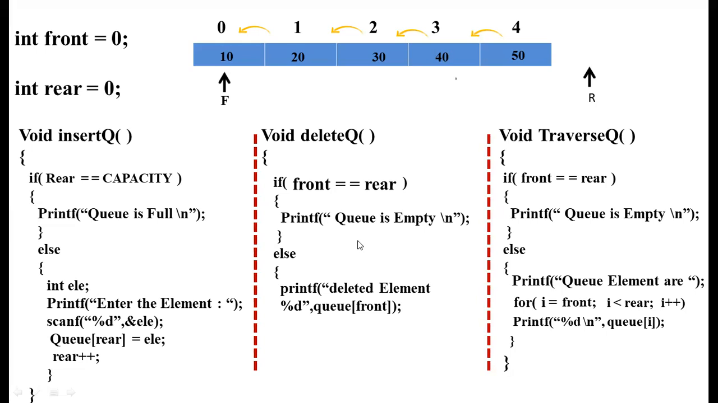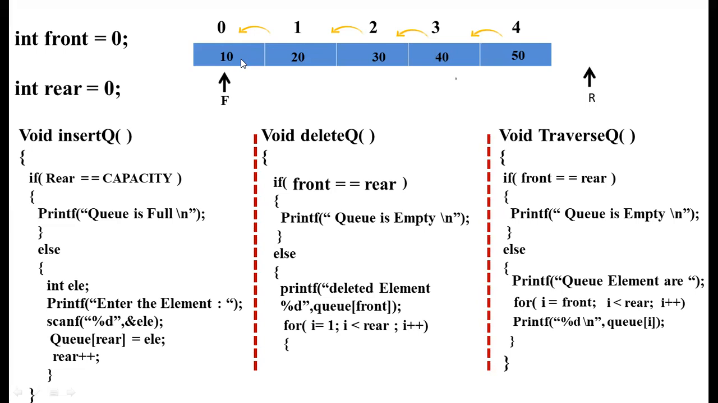How can we overwrite? By shifting one position towards the left. For that, we use the same story, the for loop. We shift the values from right to left by one position using the for loop. So for I is equal to 1, I less than rear, I plus plus. When the I value is 1, here we are at this position, and this 20 value we need to shift to the 0 location.